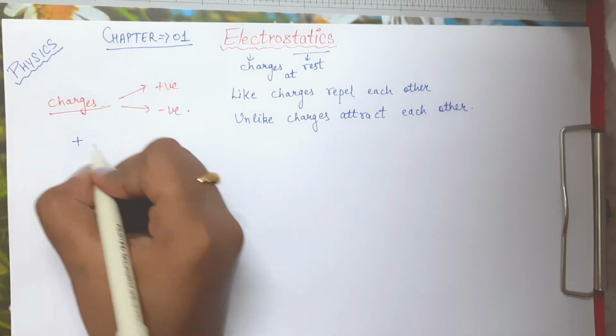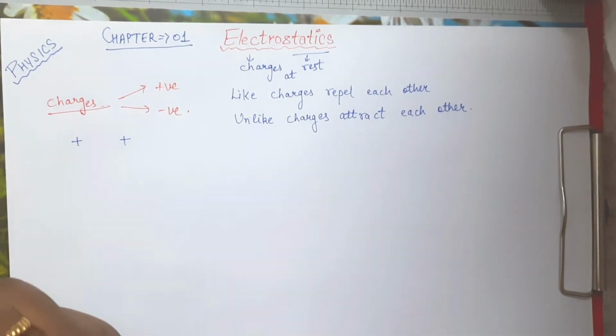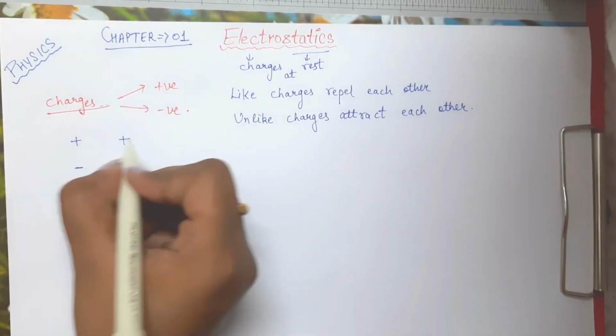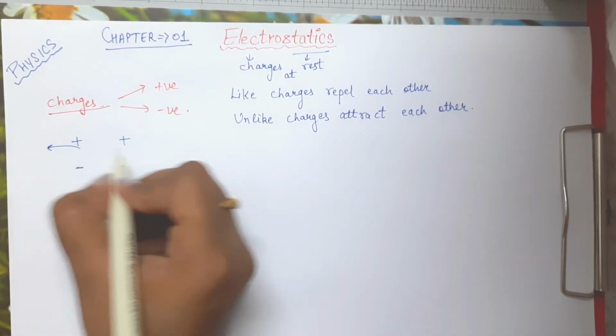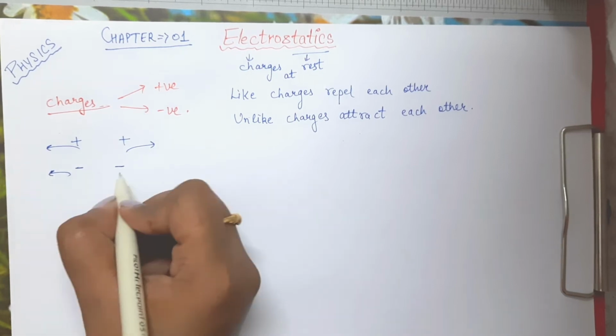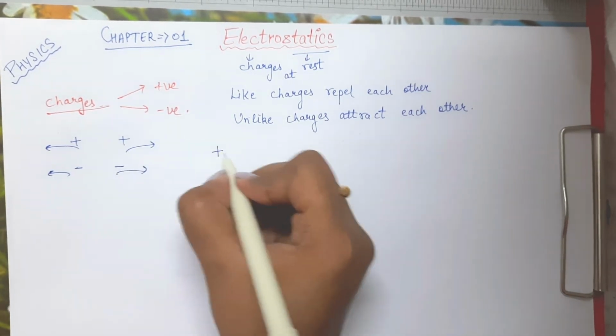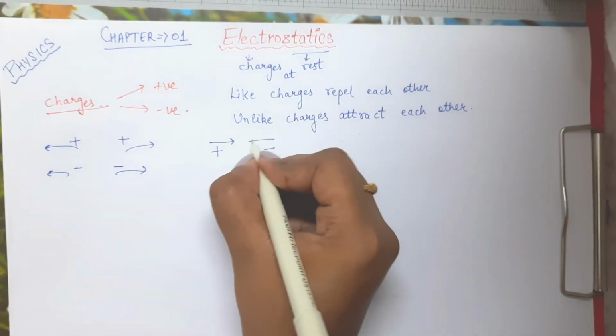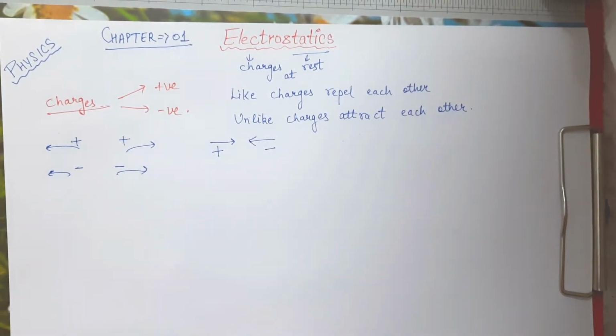So if we are having similar charges like positive and positive charge, or we are having the case of negative and negative charge, so if we are having same charges, they are going to repel each other. And if we are having unlike charges, positive and a negative charge, then these are going to attract each other. This thing we know.